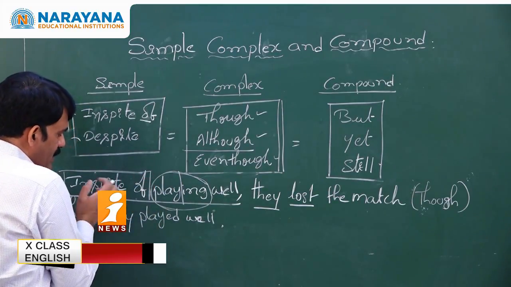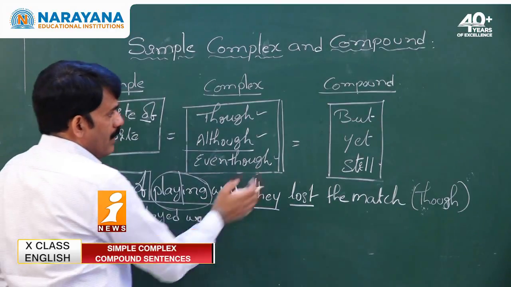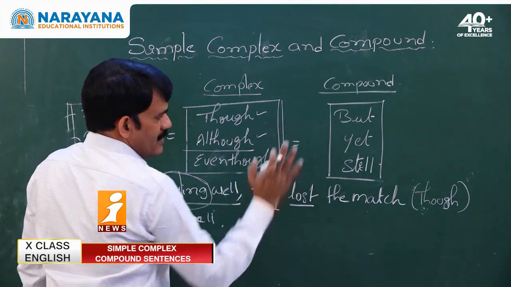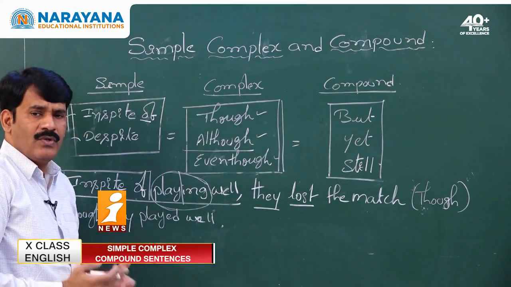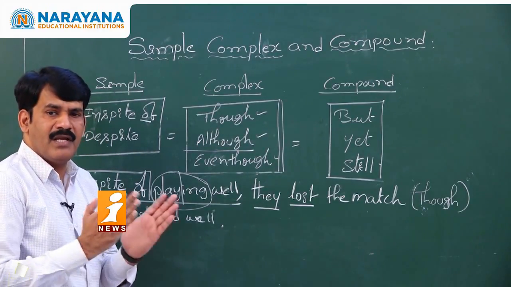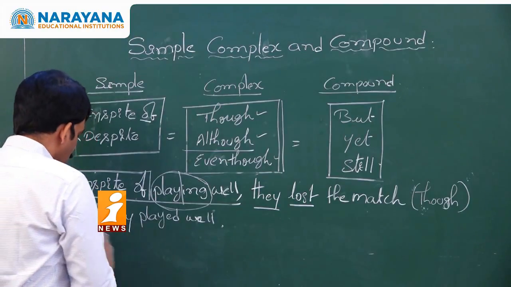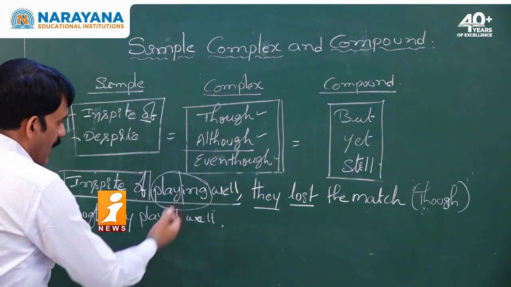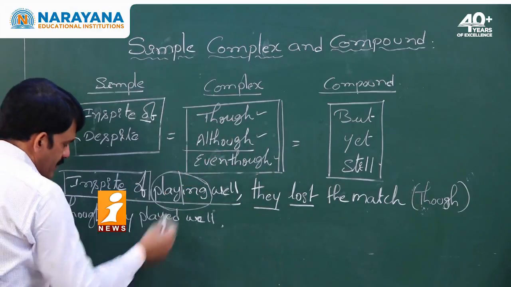What is the word which has similar meaning of in spite of? The words which have similar meaning of in spite of in compound are but, yet, still. So we have to use only synonymous words and similar meaning words. Hence, you have to remove though and you have to write two main clauses and connect with but.